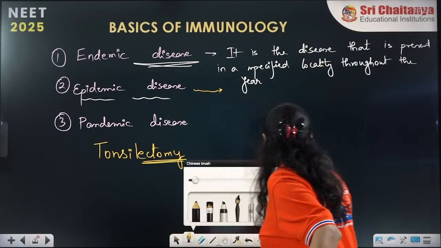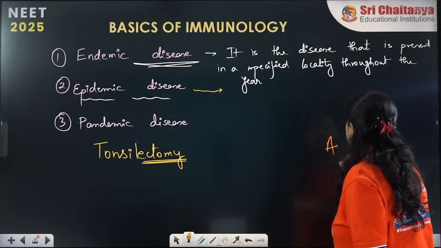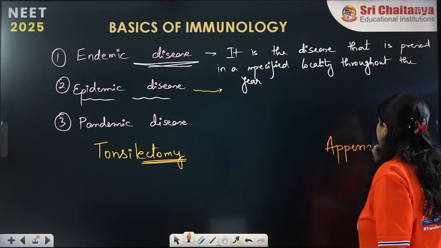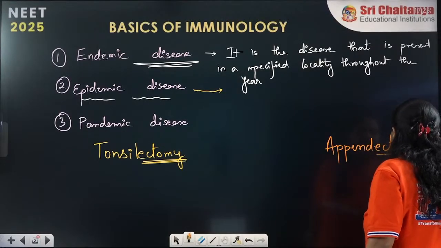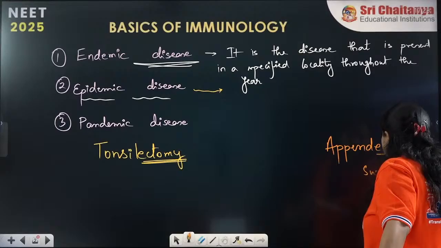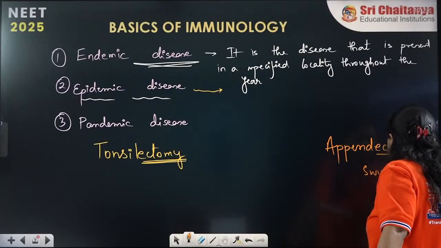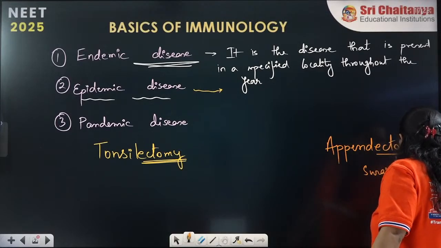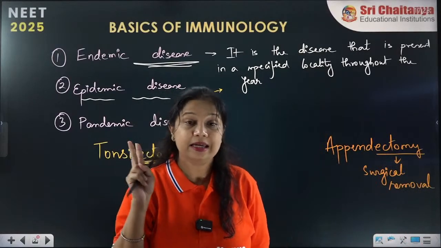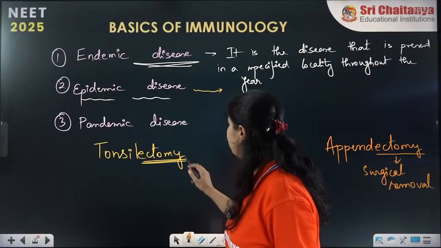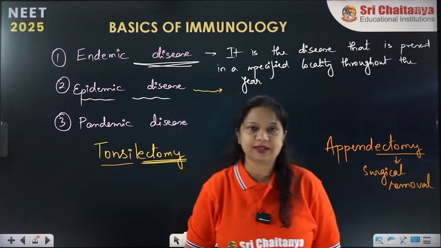You must have heard the terminology appendectomy. The word ectomy means surgical removal. Everybody remember this terminology: surgical removal of any structure is ectomy. If we are removing the tonsil, it is tonsillectomy.